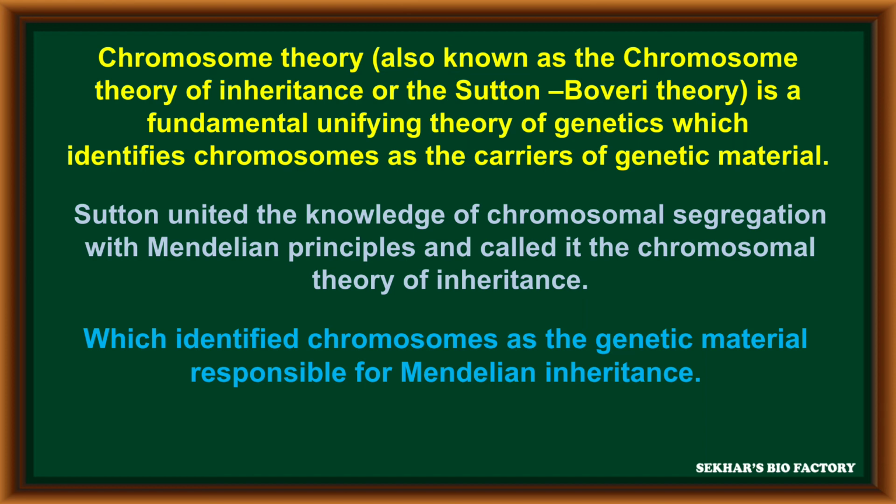In this way, based on the observations of Sutton and Boveri, finally they concluded that the alleles are located on homologous chromosomes at a particular site, and just as chromosome pair segregation takes place, in a similar way allelic segregation can also take place during gamete formation. It is the main theme of the chromosomal theory of inheritance proposed by Sutton and Boveri.